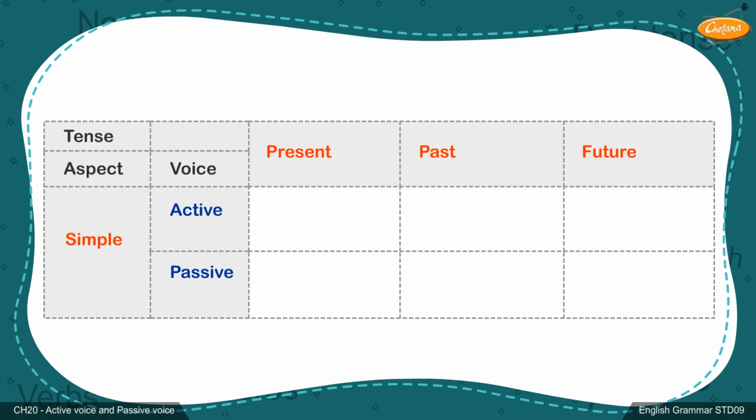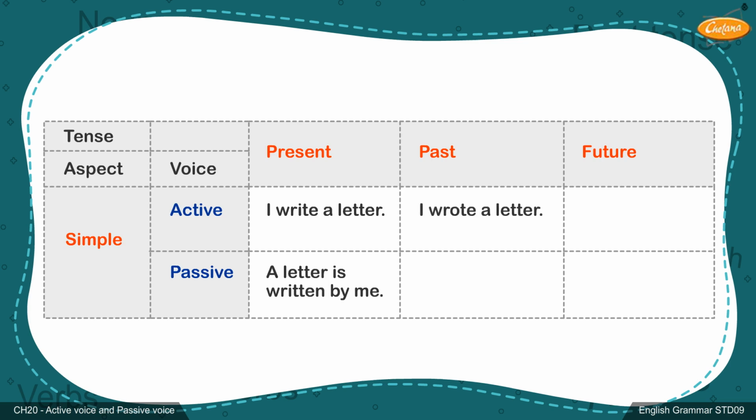In the simple present tense, sentences in the active voice use the verb in the present form and the passive voice use the verb in the form of to be plus past participle. In the simple past tense, sentences in the active voice use the verb in the past form and in the passive voice use the verb in the form of to be plus past participle.